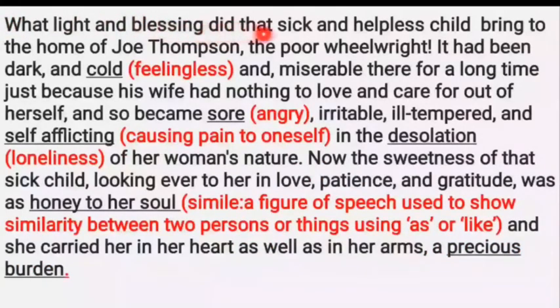What light and blessing did that sick and helpless child bring to the home of Joe Thompson, the poor wheelwright? It had been dark and cold and miserable there for a long time, just because his wife had nothing to love and care for out of herself, and so became sore, irritable, ill-tempered and self-afflicting in the desolation of her woman's nature. Now the sweetness of that sick child, looking ever to her in love, patience and gratitude, was as honey to her soul, and she carried her in her heart as well as in her arms, a precious burden.